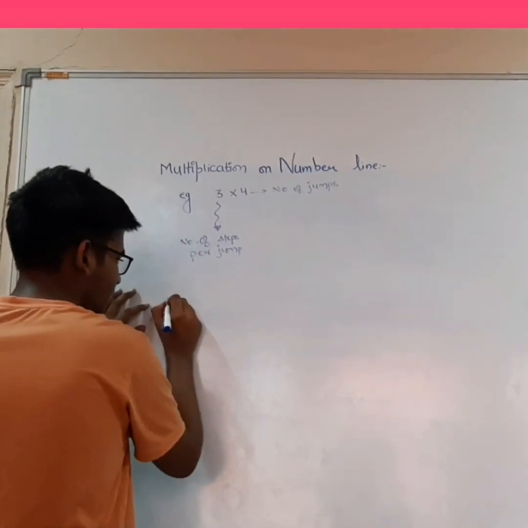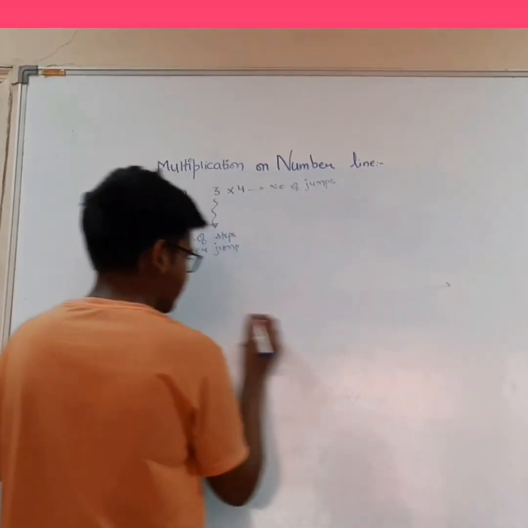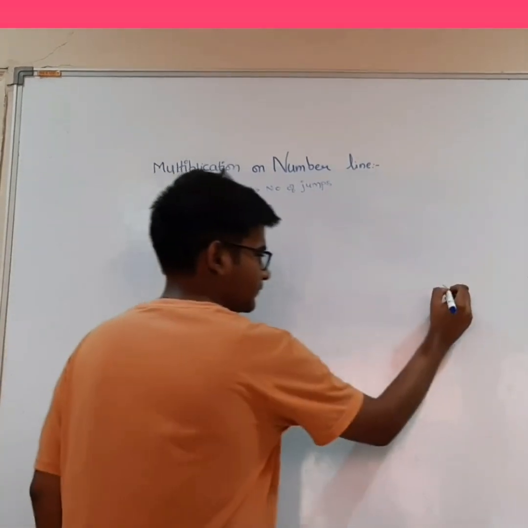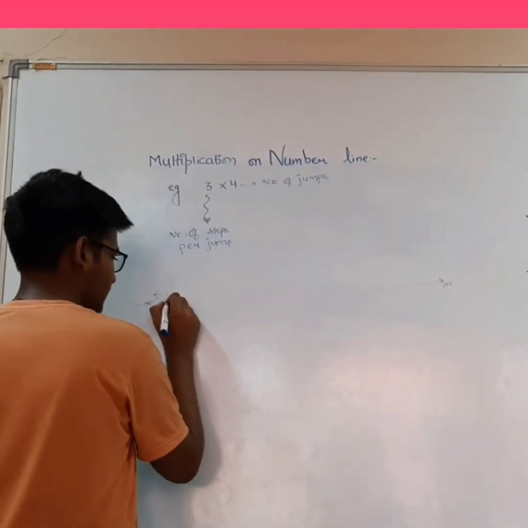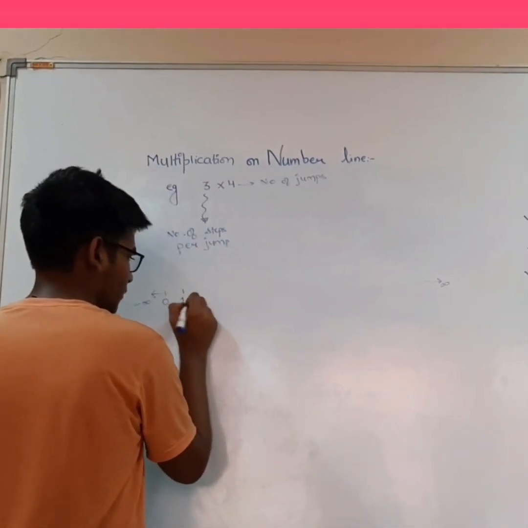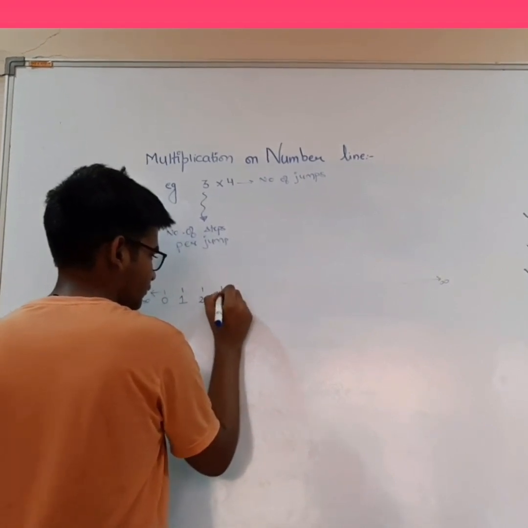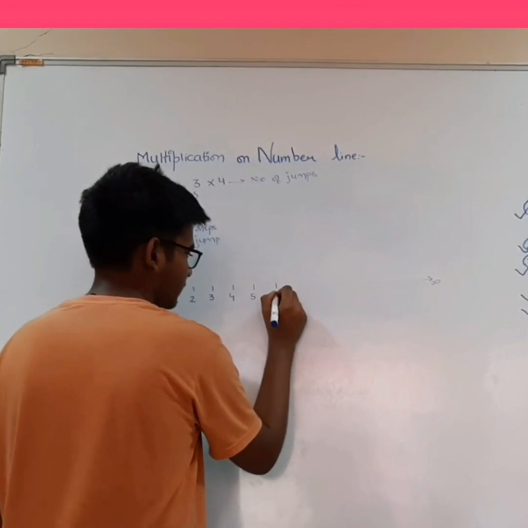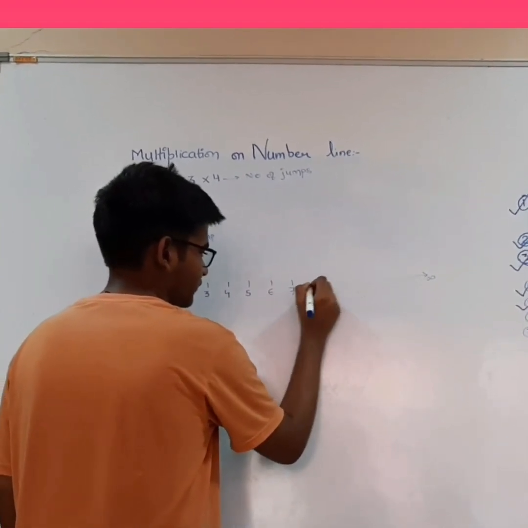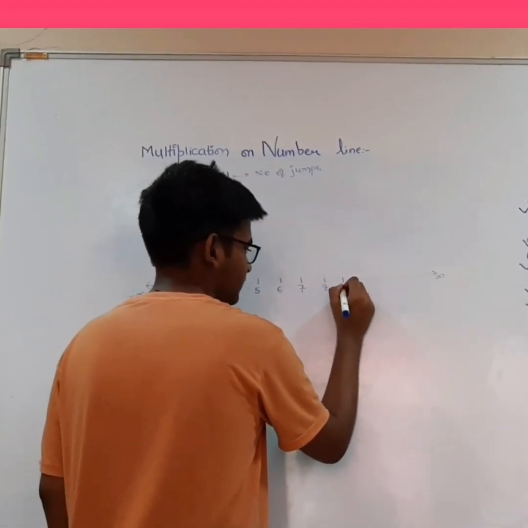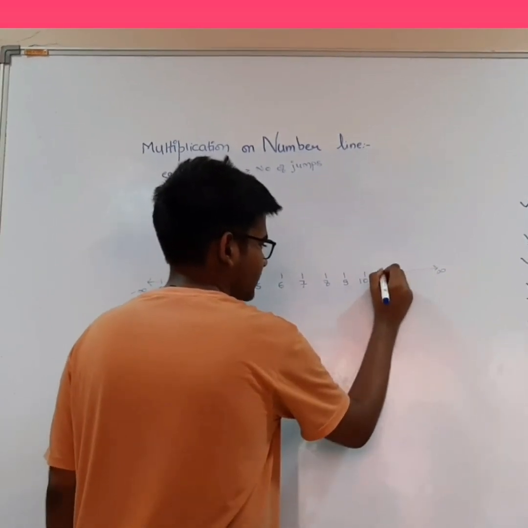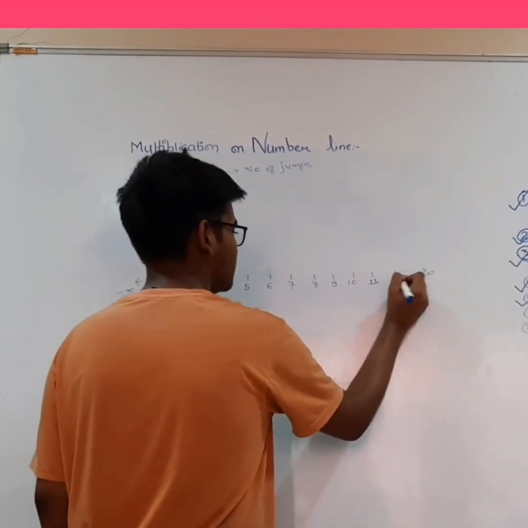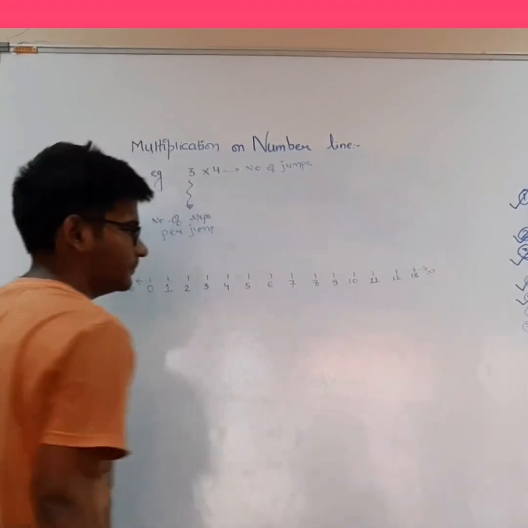Let us represent our number line. Minus infinity, infinity, 0, 1, 2, 3, 4, 5, 6, 7, 8, 9, 10, 11, 12 and 13.